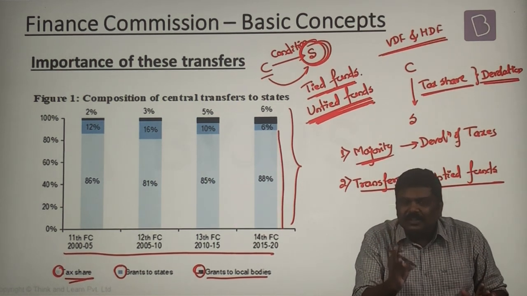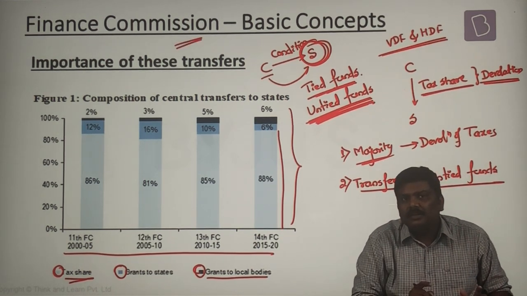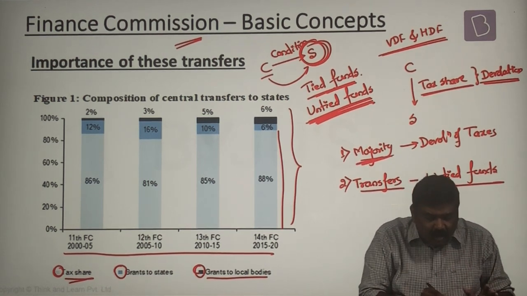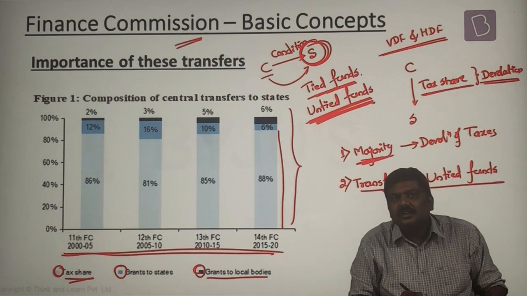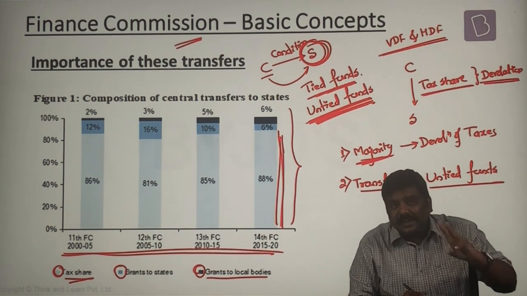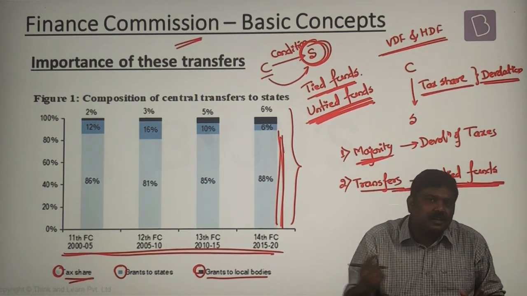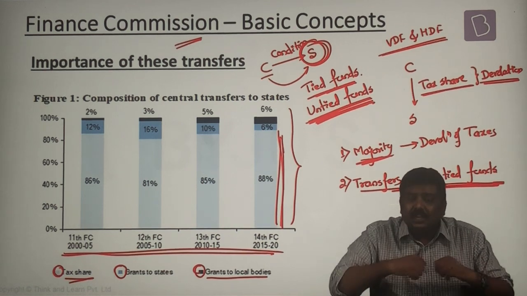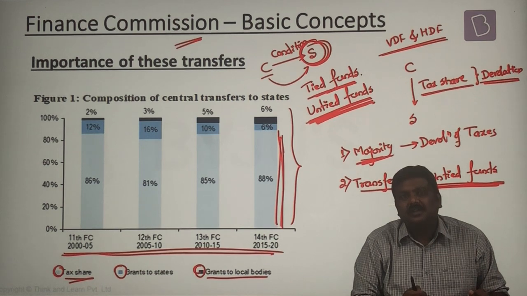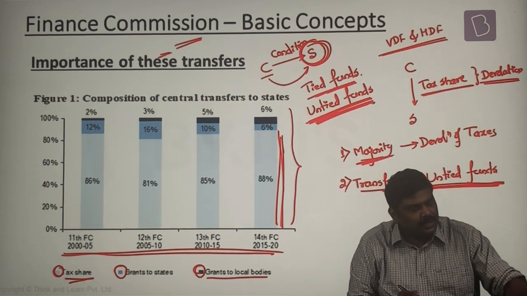So these are the two reasons why the recommendation of the Finance Commission is very important. One, the majority of the transfers, that is more than 80% of the transfers in the last 4 Finance Commissions, have come in the form of tax transfers itself. And second, these transfers are in the form of untied funds, as a result of which the states can use it without any conditions imposed by the central government. So this is why the recommendations are very important.